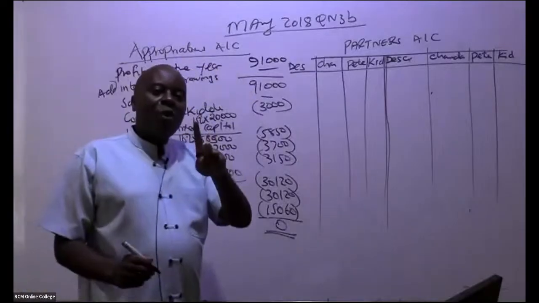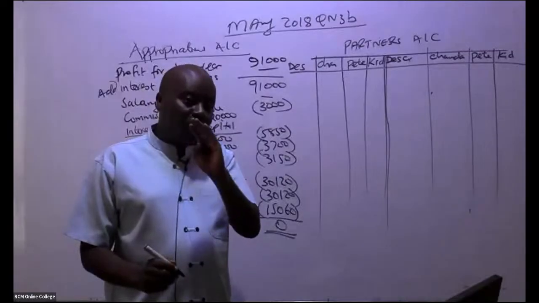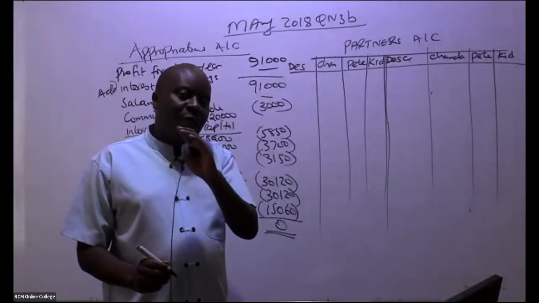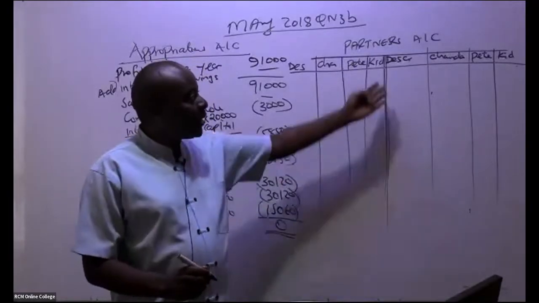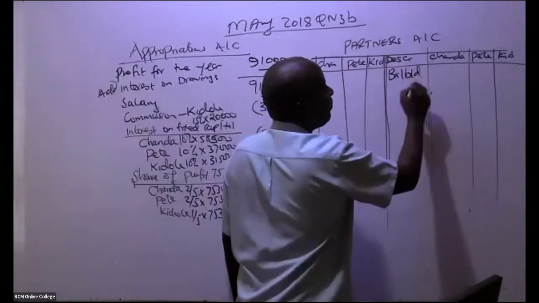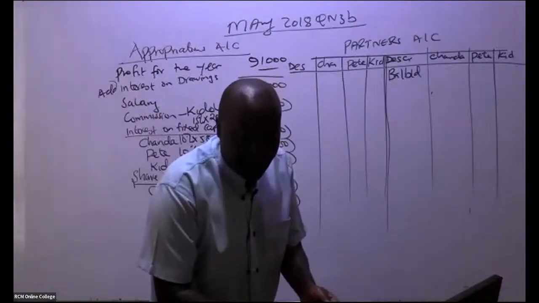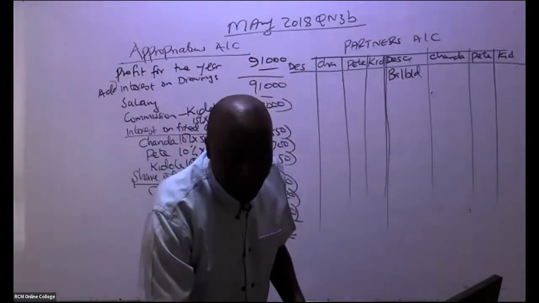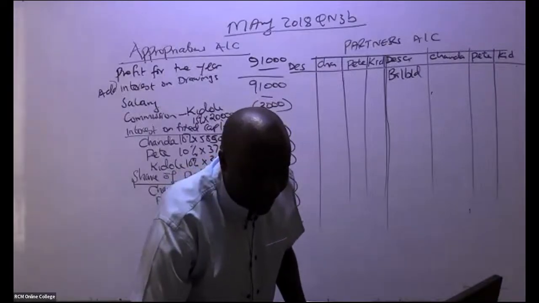Remember, partners, whenever they have capital with us, the capital will be on credit side. So in this case here, if you go to their trial balance and then you see they have capital on the credit, you just bring here. So we start with balance brought down. Free marks here really. So this balance brought down, are you able to see they are fixed capital? Their capital accounts, are you able to see their capital accounts?